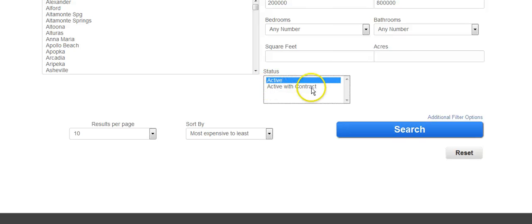So you're not having to see all those homes that already have a contract, because those are generally the better ones out there because they're desirable and they already have a contract. So anyhow, just click on active. Do your search. You're not going to get all the other homes that are already contracted.